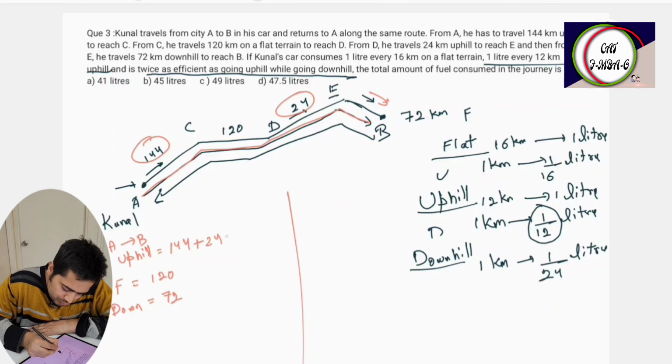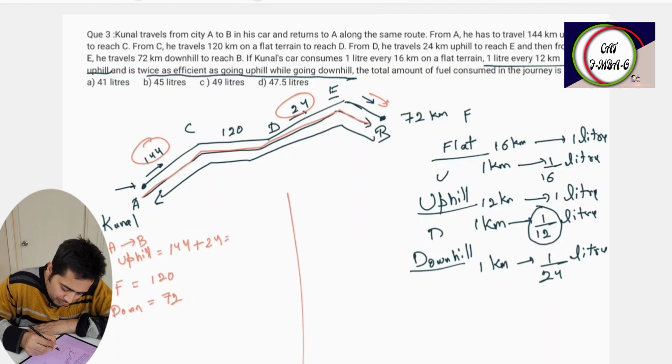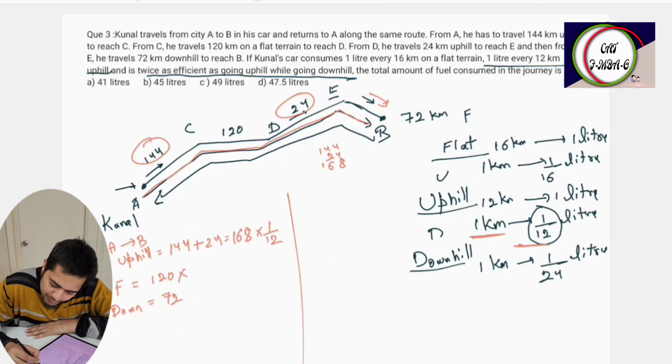So the petrol required will be 168 into 1 by 12, for uphill 1 kilometer 1 by 12 liter, plus 120 into 1 by 16 for flat, plus 72 into 1 by 24 for downhill.